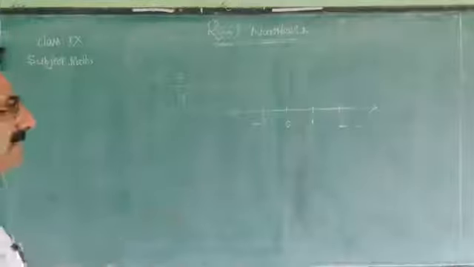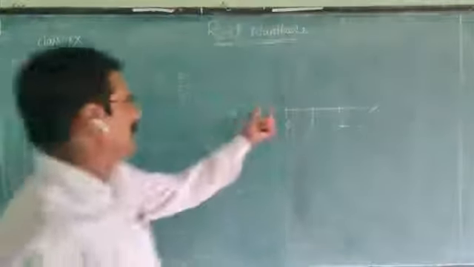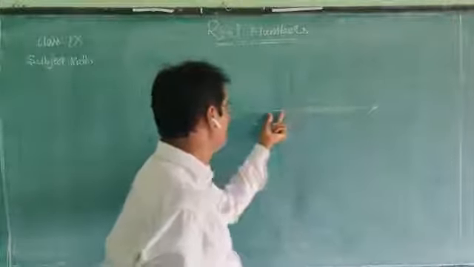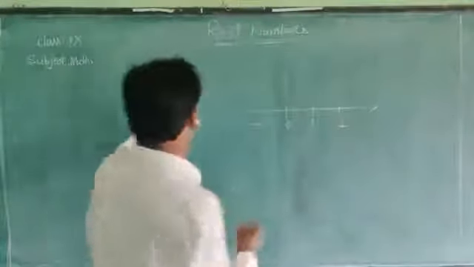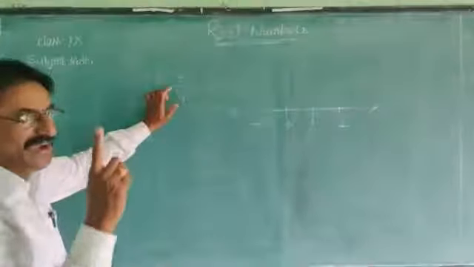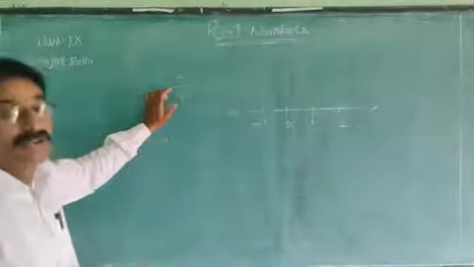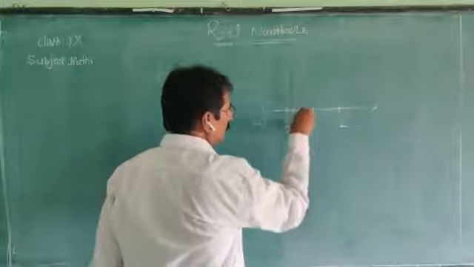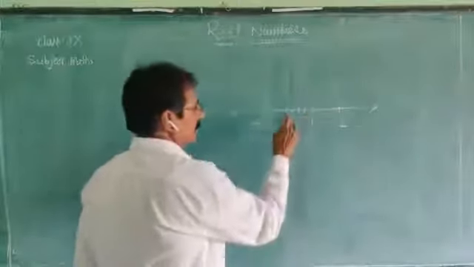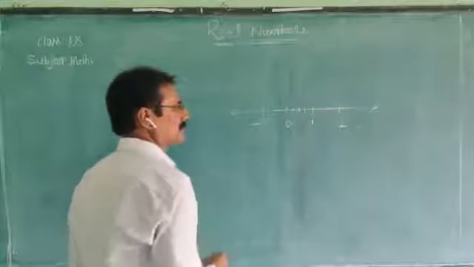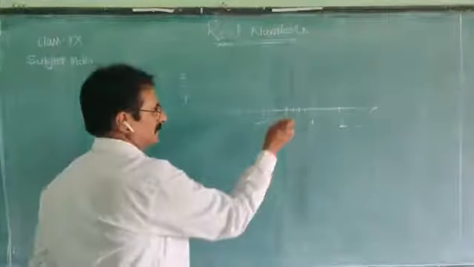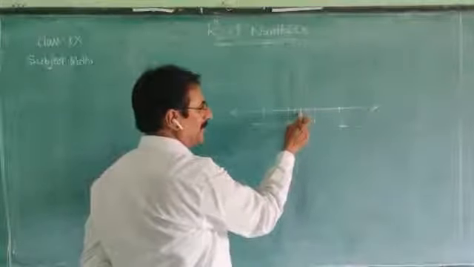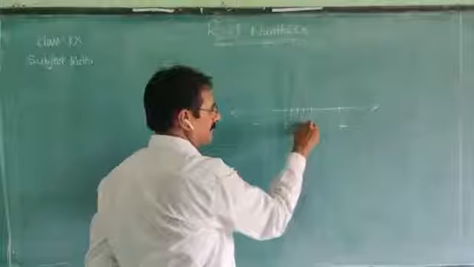It is an integer line. 0 to 1 is one unit, 1 to 2 another unit, 0 to minus 1 a unit. So the denominator is 4. Divide each unit into 4 equal parts: 1, 2, 3, 4 equal parts. Let the first one be 1 by 4, then 2 by 4, and this is 3 by 4.